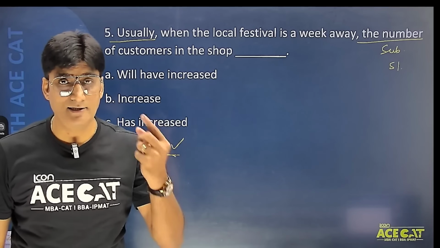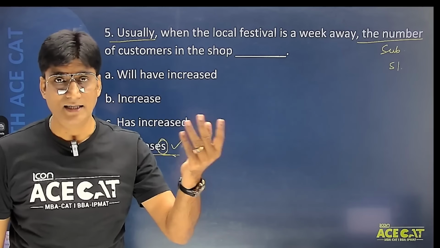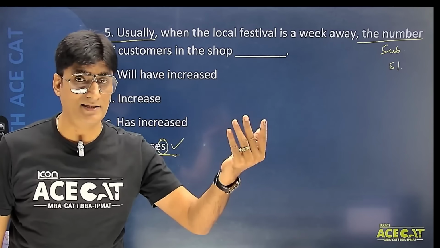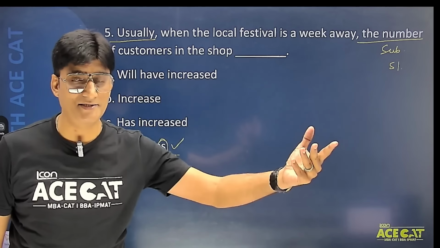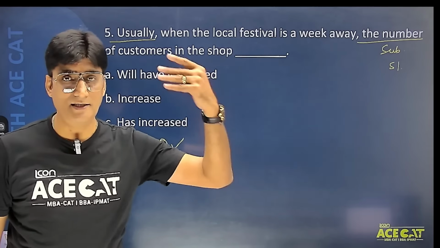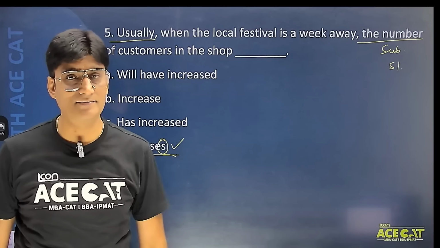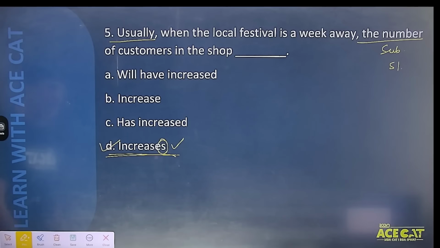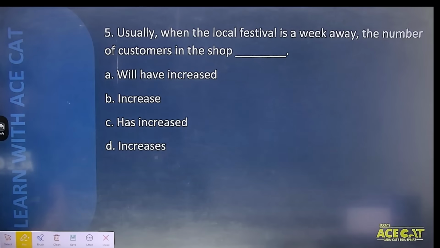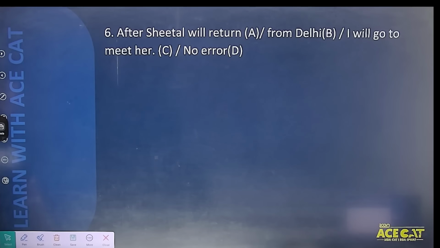Just like the sun rises in the east. We don't say the sun rise in the east. We say the sun rises in the east. The number increases. That becomes the correct answer. Okay? So be careful here. थोड़ा सा tense भी पता होना चाहिए. At the same time, थोड़ा बहुत knowledge subject and verb agreement का भी होना ही चाहिए. चलिए, coming on students, question number 6.